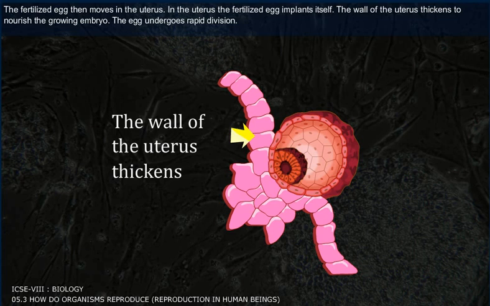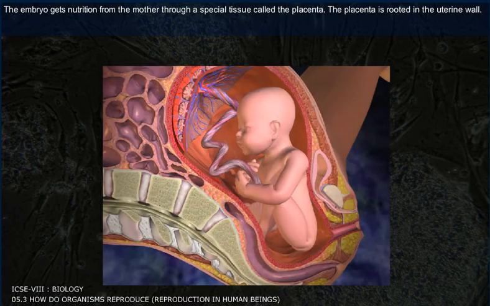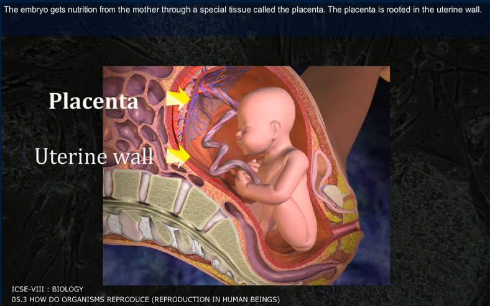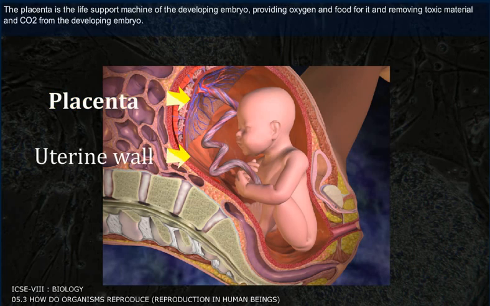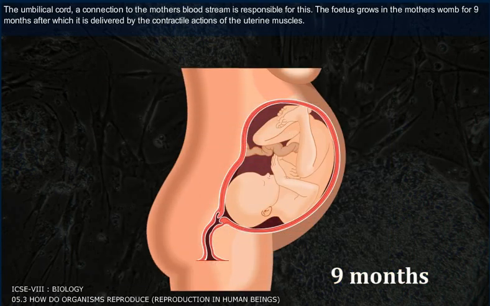The wall of the uterus thickens to nourish the growing embryo. The egg undergoes rapid division. The embryo gets nutrition from the mother through a special tissue called the placenta. The placenta is rooted in the uterine wall. The placenta is the life support machine of the developing embryo, providing oxygen and food for it and removing toxic material and CO2 from the developing embryo. The umbilical cord, a connection to the mother's bloodstream, is responsible for this.